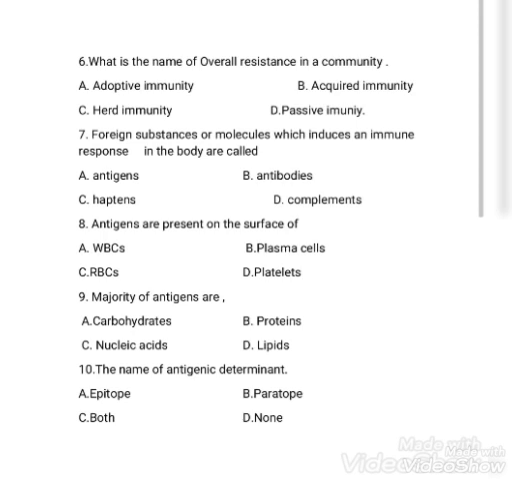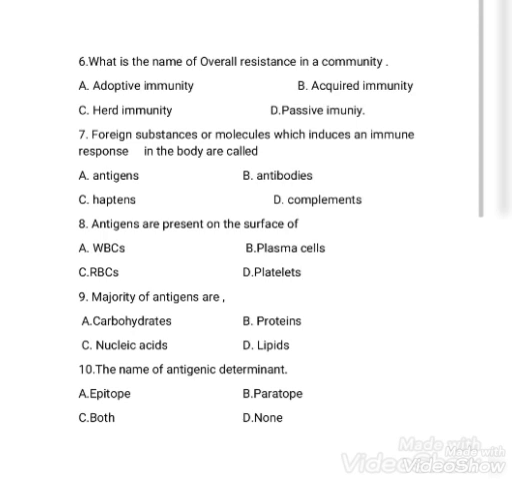Next question, foreign substances or molecules which induce an immune response in the body are called antigens, antibodies, hapten, complements. The right answer is option A, antigens. Next question, antigens are present on the surface of WBCs, plasma cells, RBCs, platelets. The right answer is option C. Antigens are present on the surface of red blood cells.